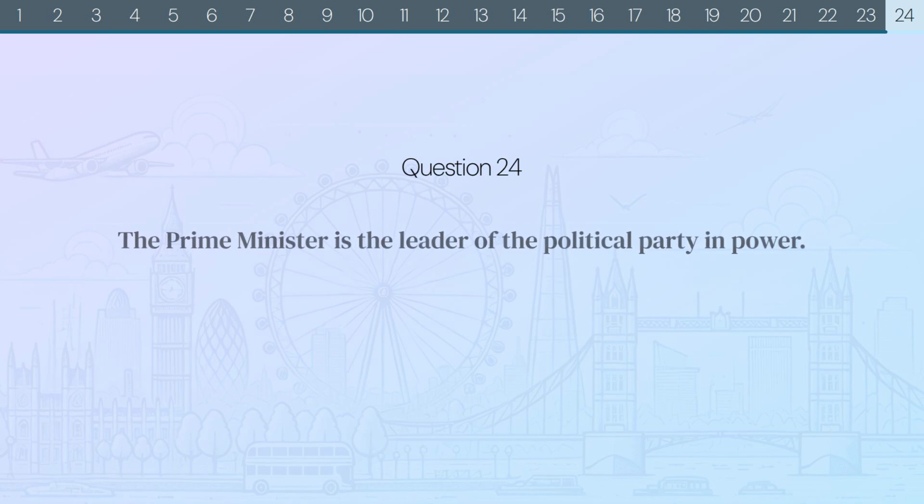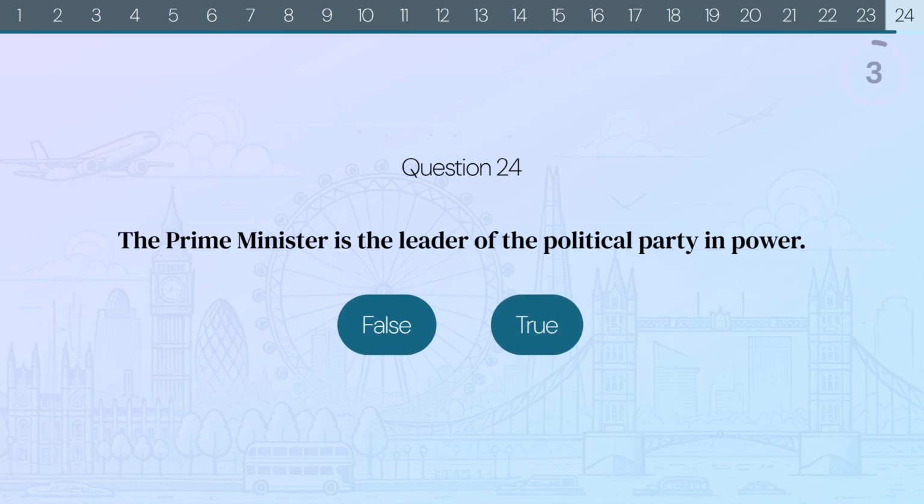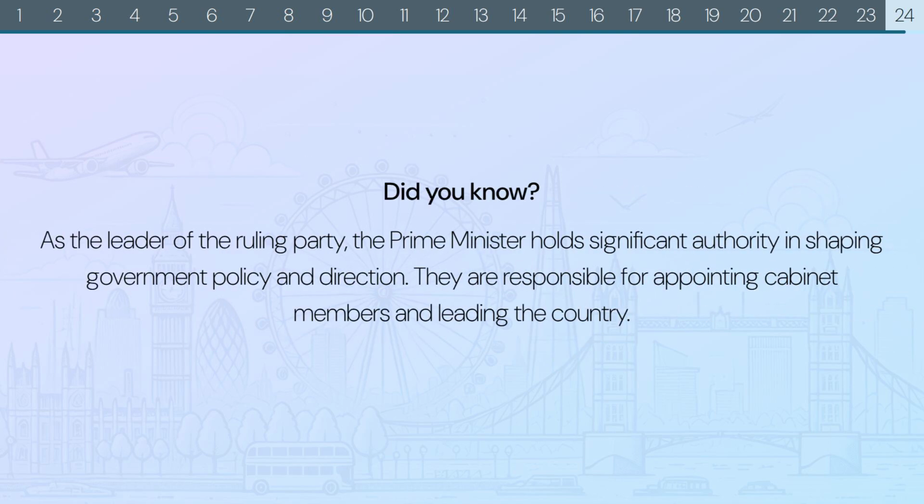Question 24. The Prime Minister is the leader of the political party in power. False or true? The correct answer is true. Did you know? As the leader of the ruling party, the Prime Minister holds significant authority in shaping government policy and direction. They are responsible for appointing cabinet members and leading the country.